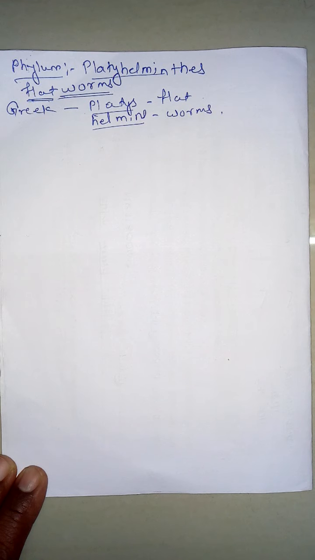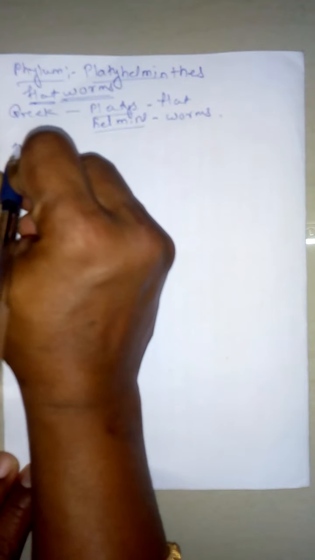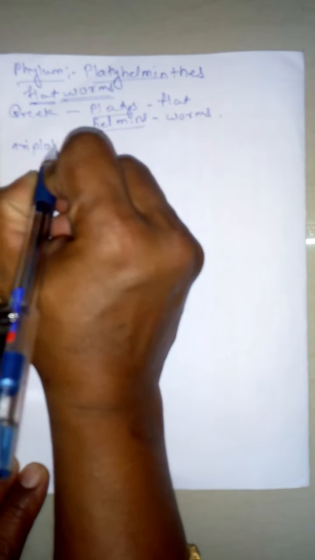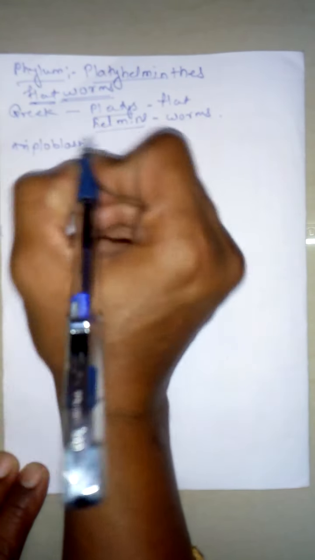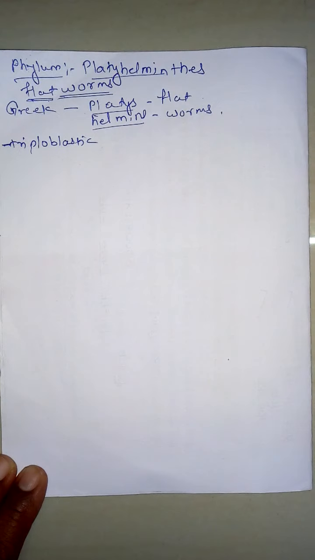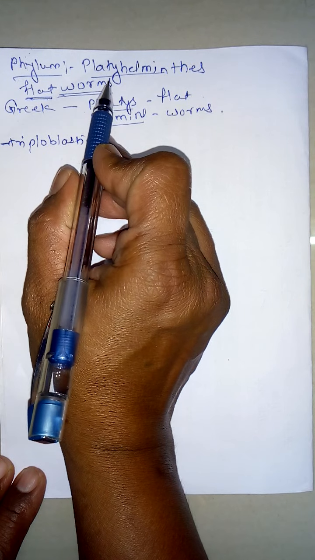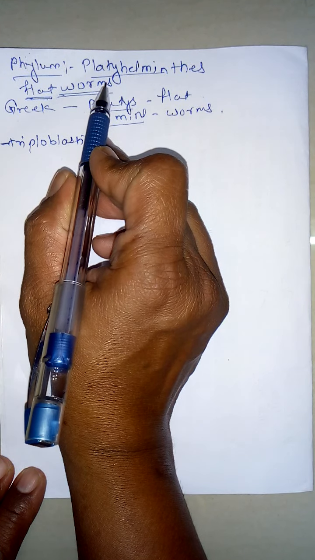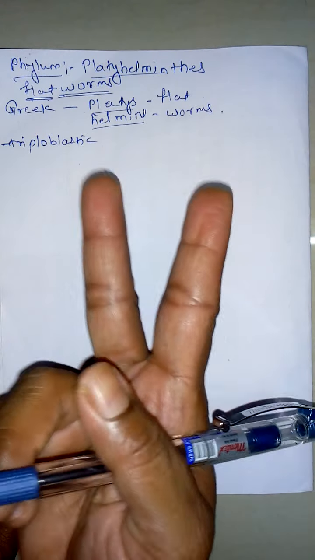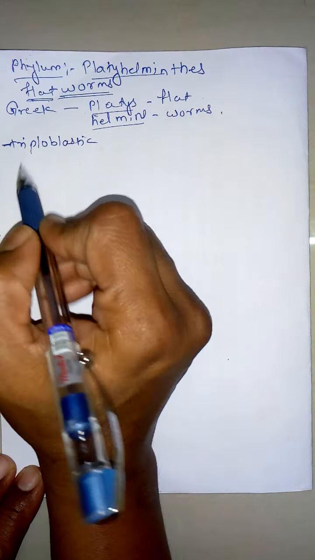Now, the Platyhelminthes are triploblastic animals. So what does triploblastic mean? Before the Platyhelminthes, we studied the coelenterates and porifera. All of them are diploblastic, with two layers present.